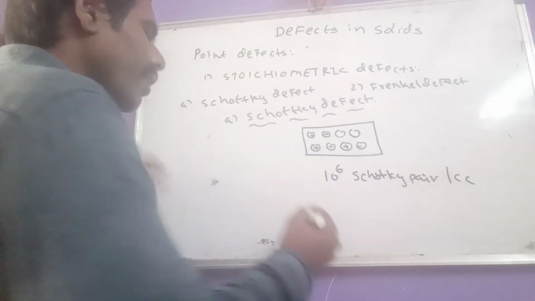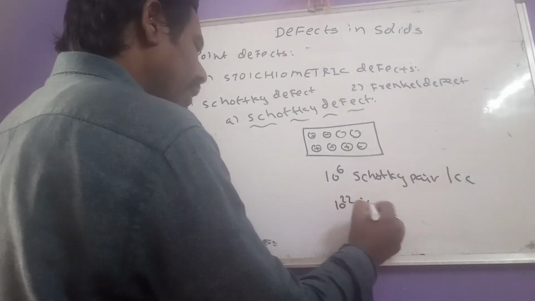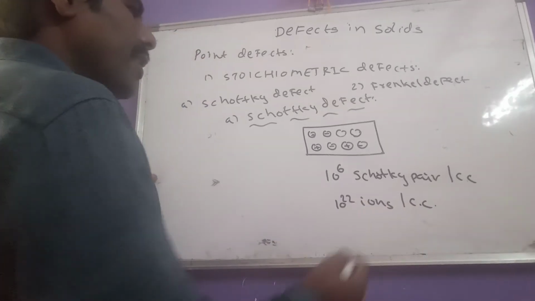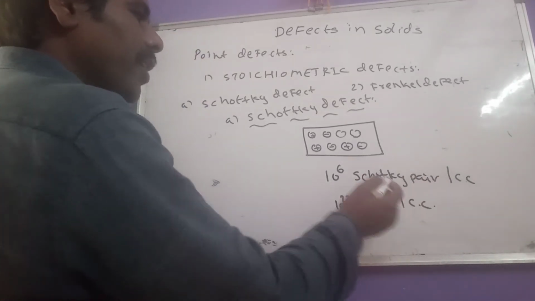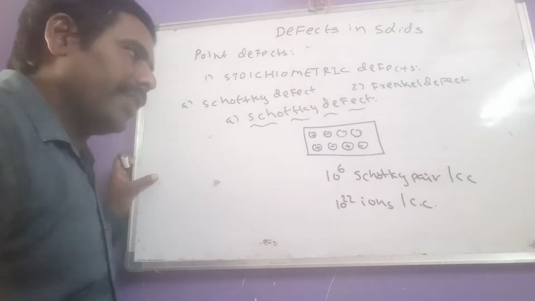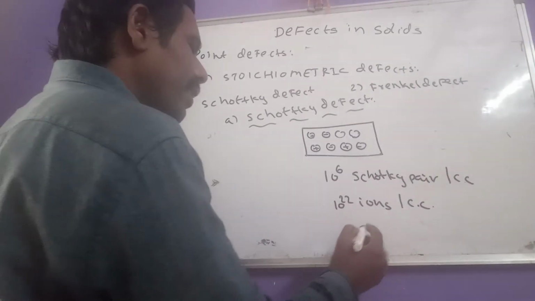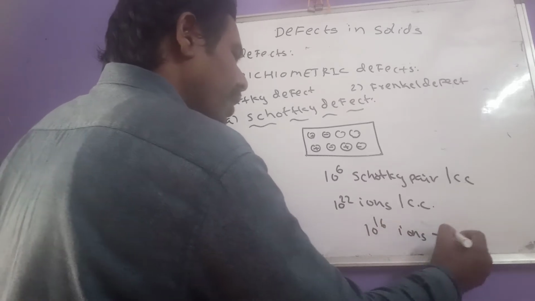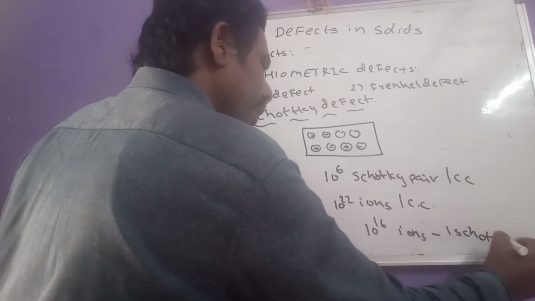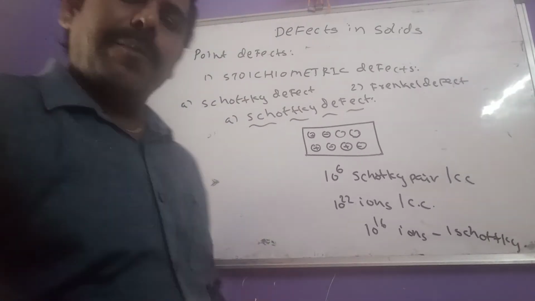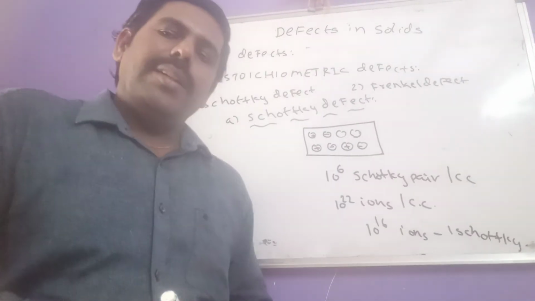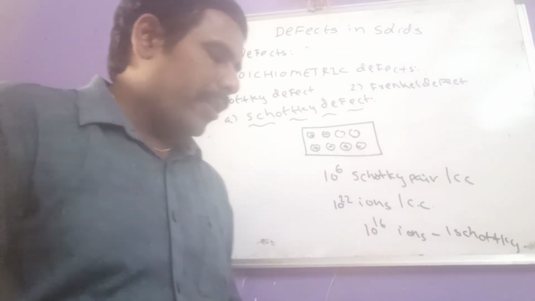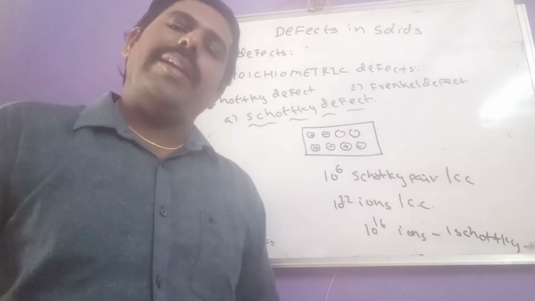In general, 10 power 22 ions are present per 1 cc. But in 1 cc, there are 10 power 6 Schottky pairs. So that indicates that for every 10 power 16 ions, there is one Schottky defect. We have to remember these important things regarding Schottky defect.